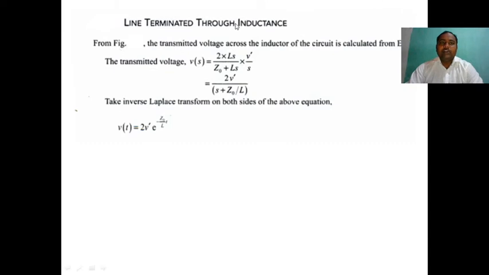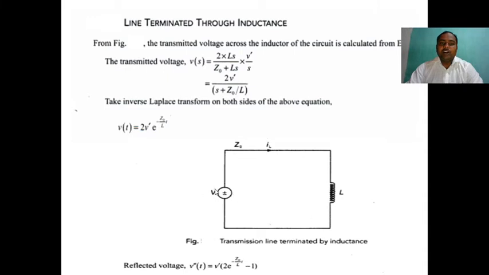Line terminated through inductance. From the figure, the transmitted voltage across the inductor of the circuit is calculated from the equation. Here also there is a voltage V, natural impedance Z0, current, and inductor. This is a transmission line terminated by an inductance. If you apply the Laplace transform, we get the transmitted voltage easily.